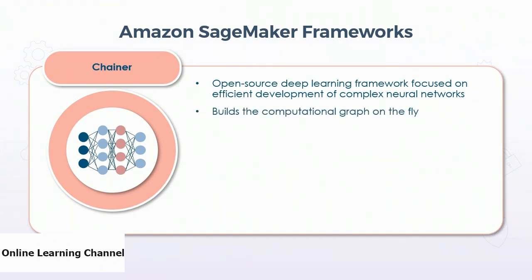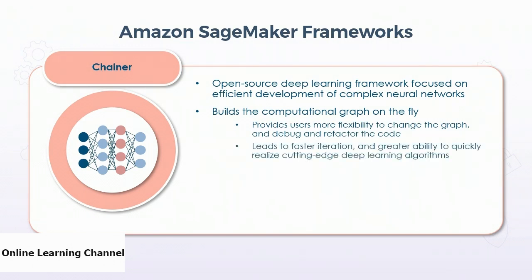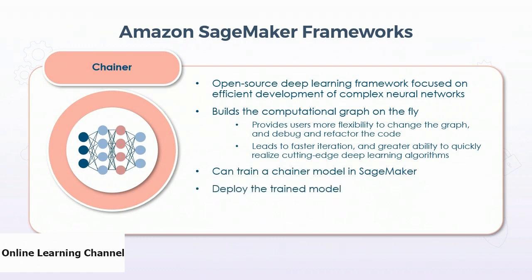Chainer builds the computational graph on the fly, unlike its competitors. This gives users more flexibility to change the graph, debug, and refactor the code, which leads in turn to faster iteration and greater ability to quickly realize cutting-edge deep learning algorithms. But the Chainer community is relatively small. You can train a Chainer model in SageMaker, deploy the trained model, or if you have a locally trained Chainer model, you can also deploy it with SageMaker.